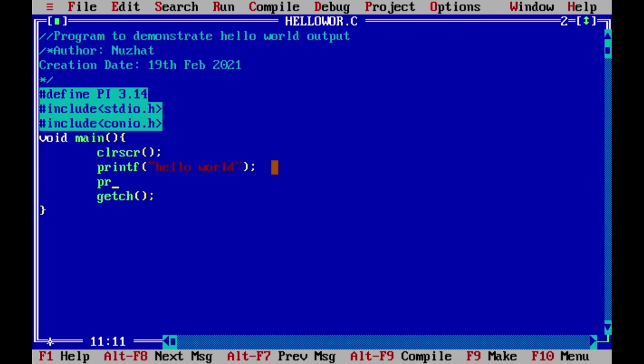So here if I have printf pi. Suppose you need this pi 20 times in your program. So you don't have to write the value 3.14 20 times in your program.